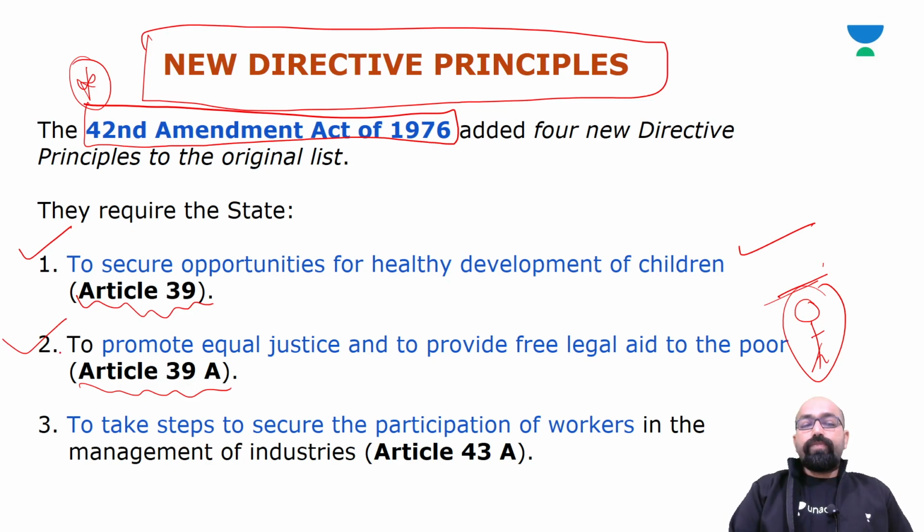Next is Article 43A, added by the 42nd Amendment of 1976, which is to take steps to secure the participation of workers in the management of industries. So it will create a competitive environment and workable conditions at their workplace.